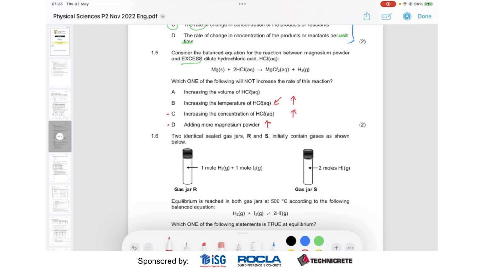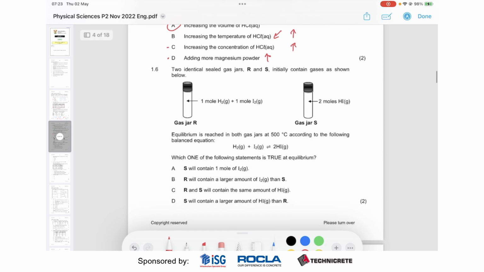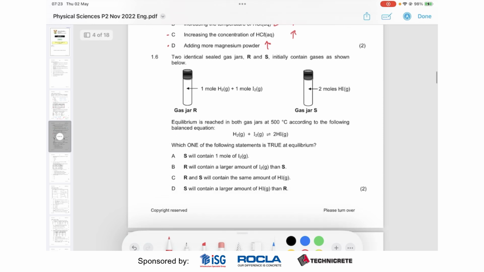So the only one that really doesn't do anything is A. And that's because when you increase the volume, you still have technically the same concentration of HCl, just more of it. So it doesn't really do anything. So yeah, A is not going to increase our rate.